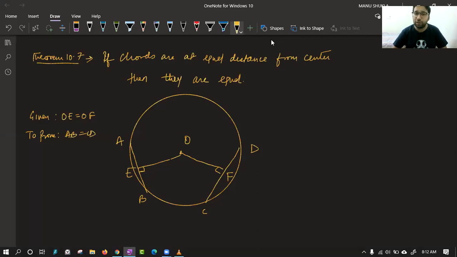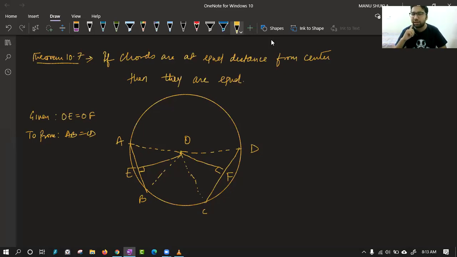Now tell me, how will we prove this? Class, how will we prove this? We need to see that AB and CD are coming in triangle. Again, I am telling you the way we are proceeding. It is not important that we will get the answer in first step. Maybe we get some mistakes and we have to change the path, but this will be followed in every question. So first thing that we have learned is whatever we want to prove equal, we try to see that in a triangle.